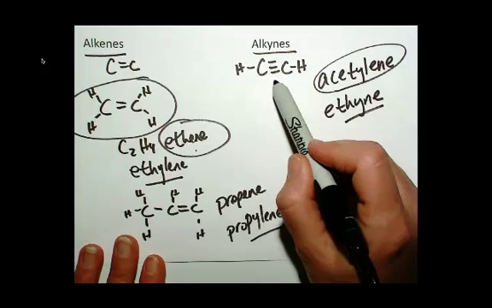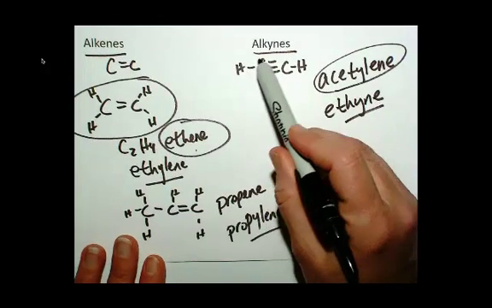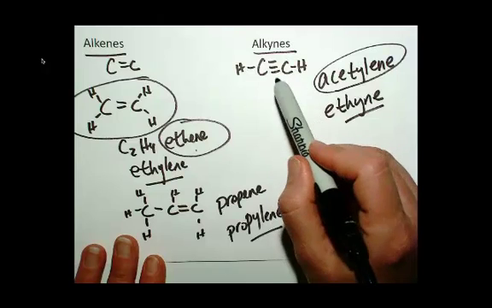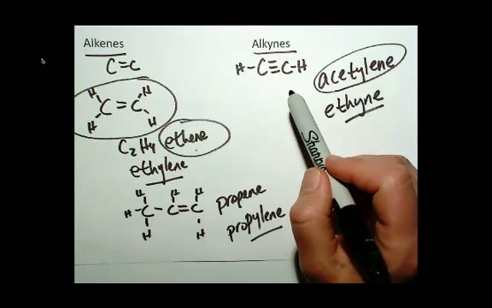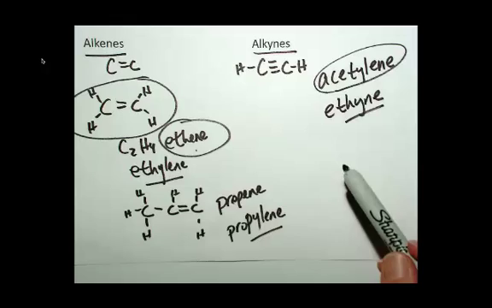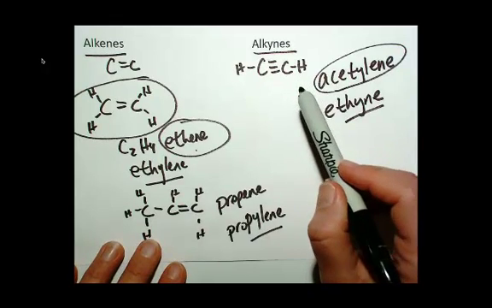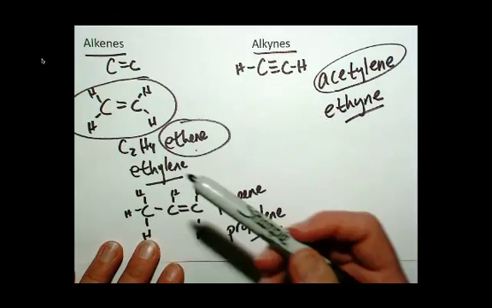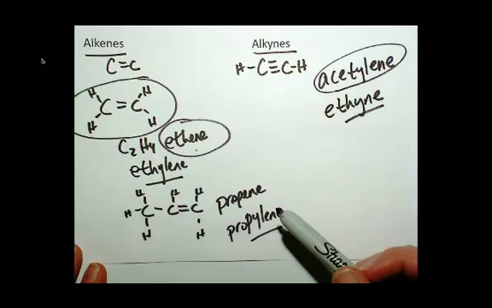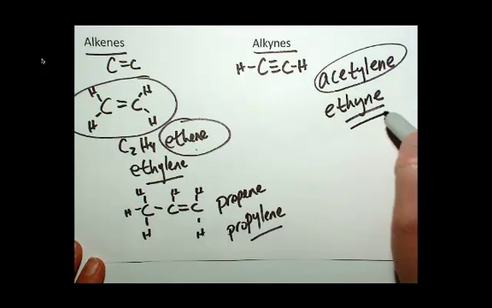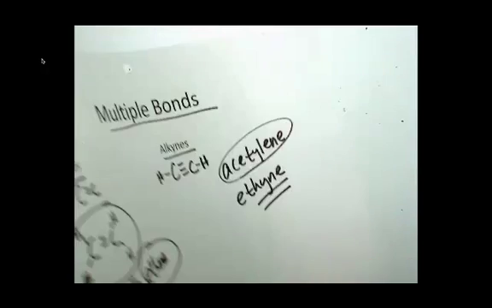Because remember, triple bonds are very, very strong. And so when this bond is broken and rearranged to give you carbon dioxide and water, a lot of energy is released. So a welder's torch is a very hot burn. It burns hotter than, say, ethane or methane. So that's just multiple bonds and some basic nomenclature you should have picked up on.